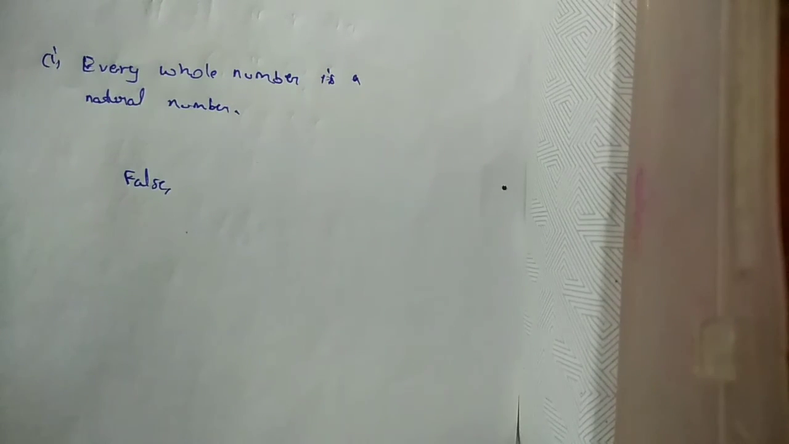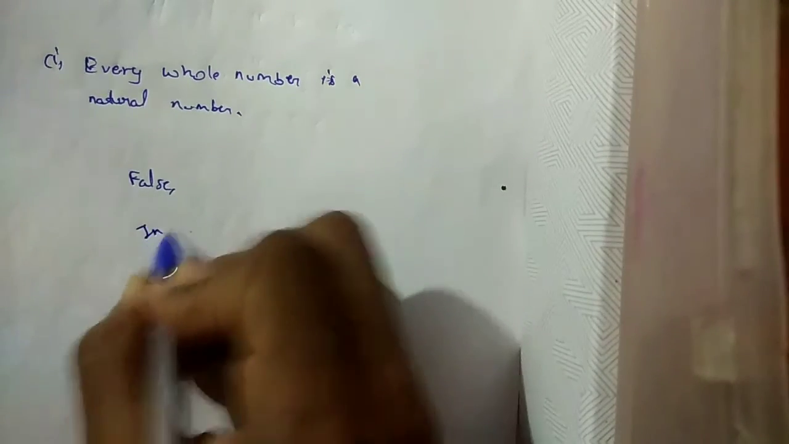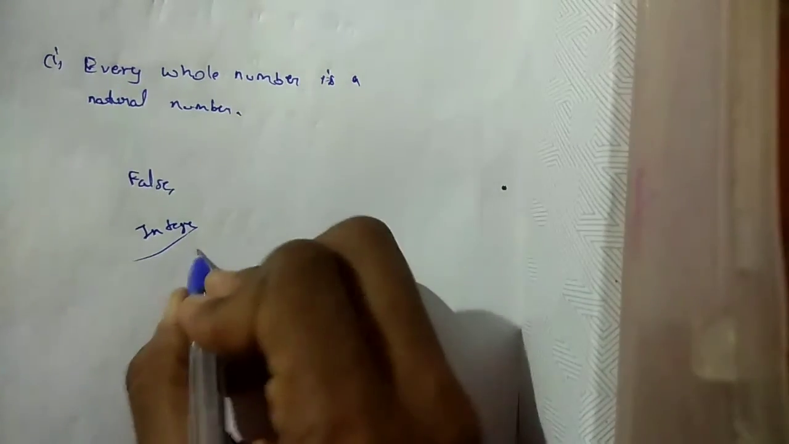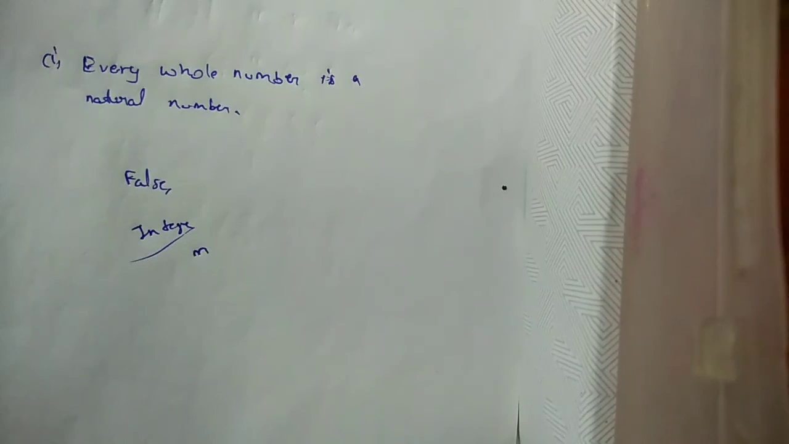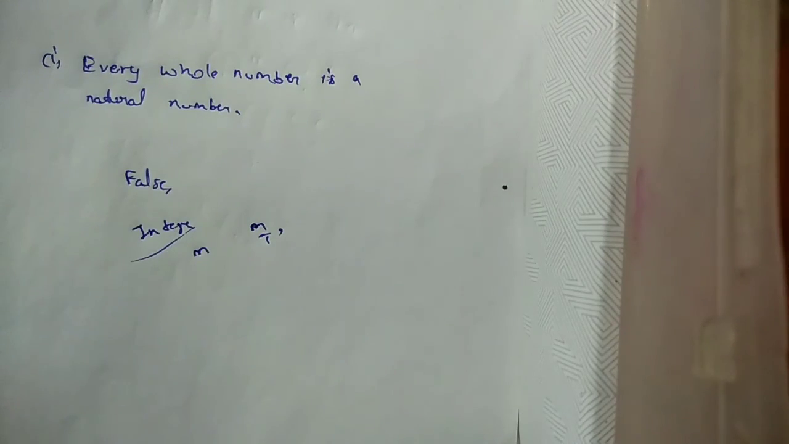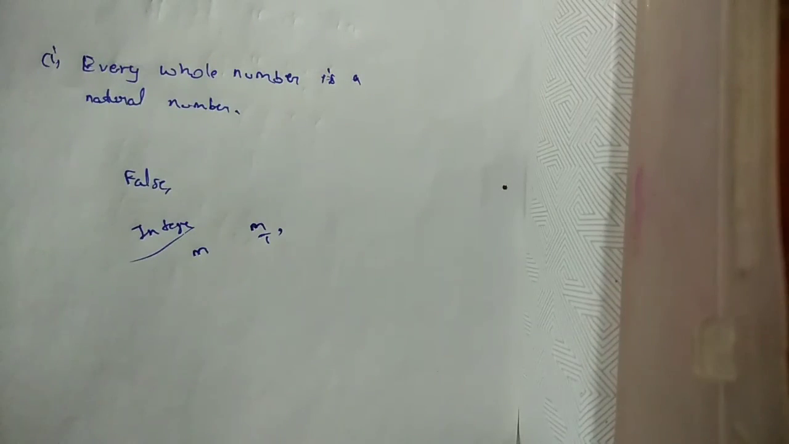You have to know. So second question is, every integer is a rational number. The answer is true, because every integer m can be expressed in the form m by 1 and it is a rational number. So let's come to the next question. The third question is, every rational number is an integer. So the answer is false, because 3 by 5 is not an integer.